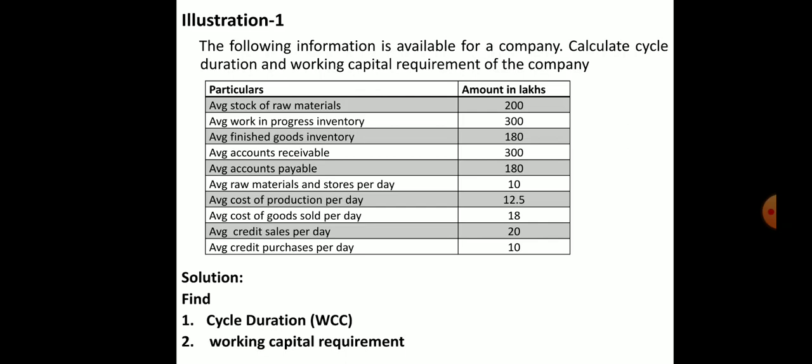First we will calculate the working capital cycle. These are the information they have given in the problem. This is the formula for the working capital cycle. First we will find the value of R. R is the raw material stage, that is, from cash to raw material, how much time duration it will take. The formula is average stock of raw material divided by average raw material consumed per day.